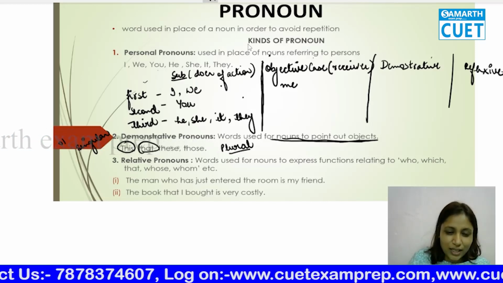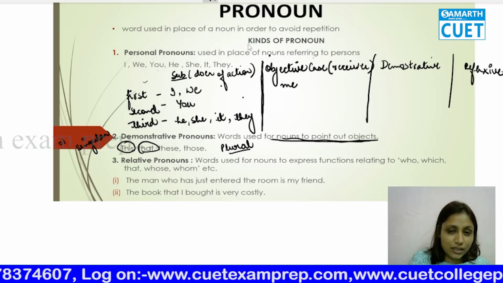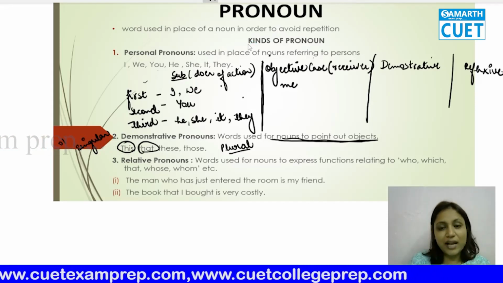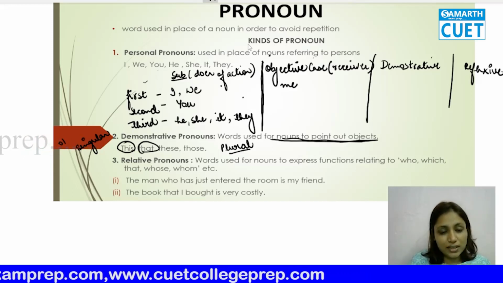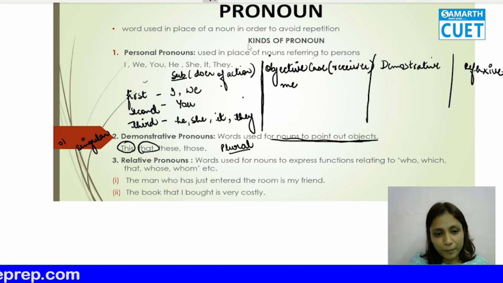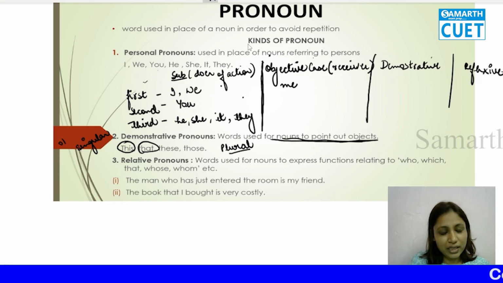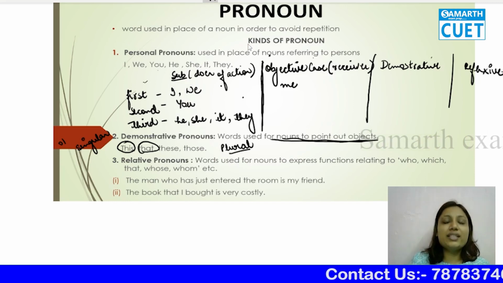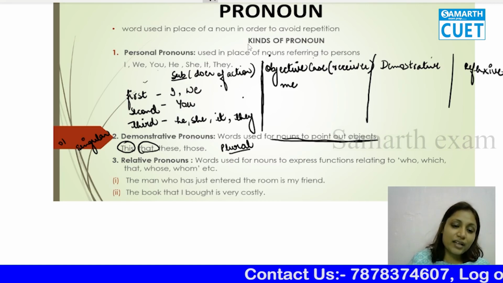So for example, this is the book. If I have it in my hand, or if I have it on my table, I'll use this. And that is the book means it is far away from me. These are the pens. Now there are so many pens, so I'm going to say these are the pens. And if those are the trees, that means they are far away and there are many trees.